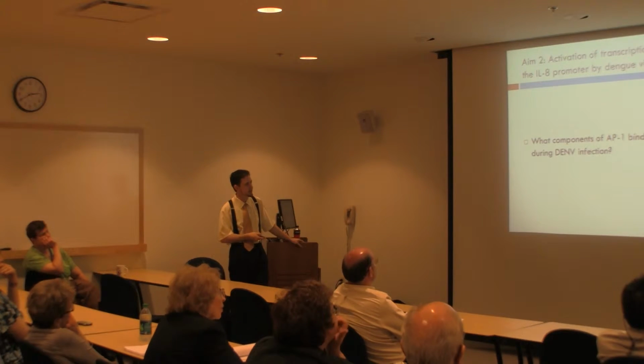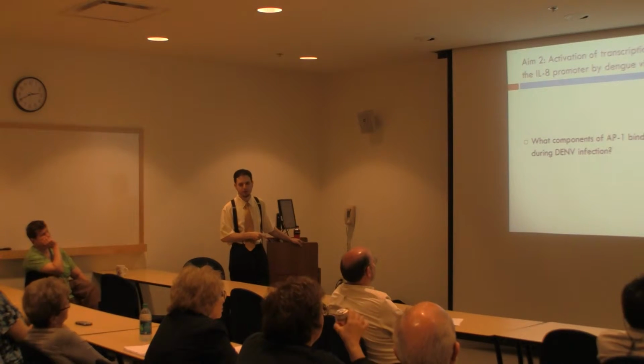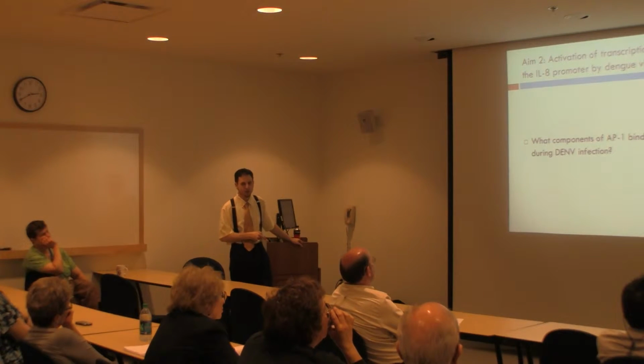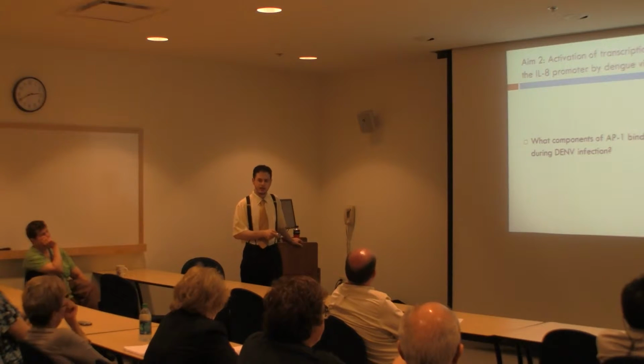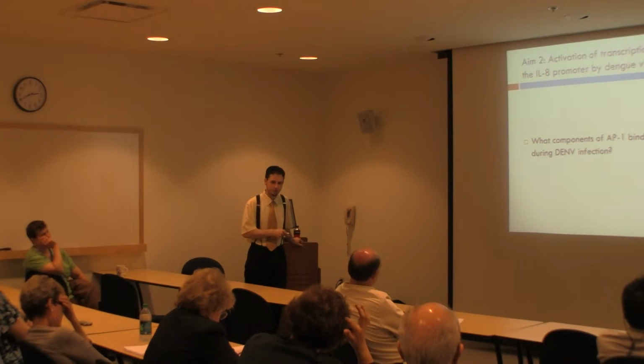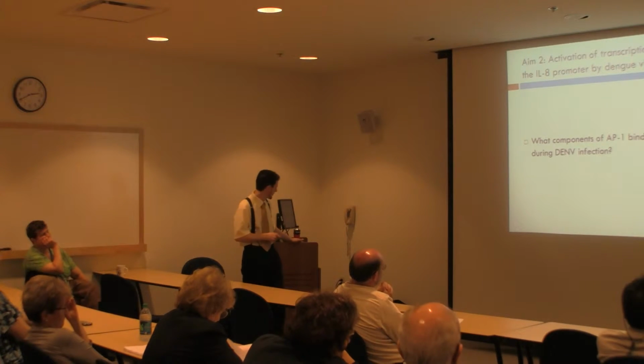Therefore, we ask the question, which components of AP1 actually bind the IL-8 promoter during dengue viral infection? We used C-Jun here as a control because it had previously been shown that dengue virus induces C-Jun early in infection.